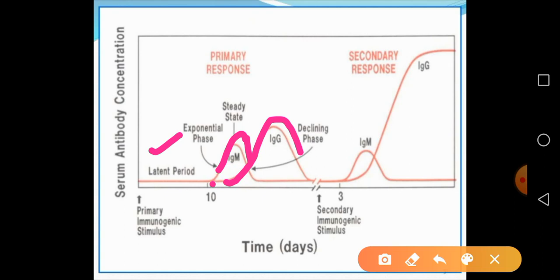This happens in the primary response. Latent period means the immune system is activating and antibody production is very slow.